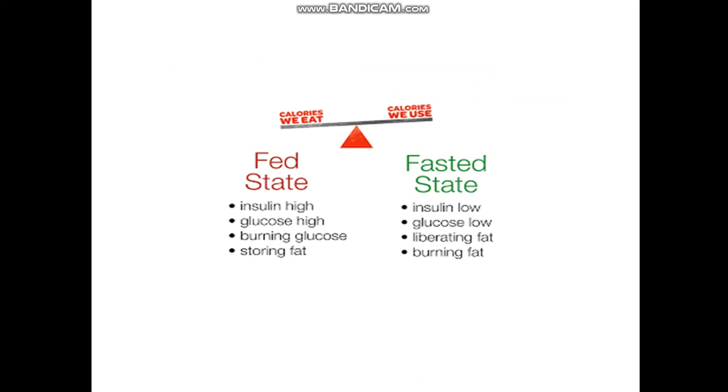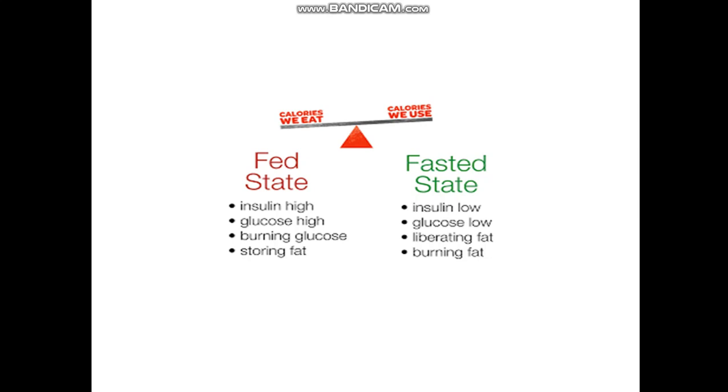Here you see the calories we eat and calories we use. What happens during fed state and what happens during fasted state to our body, our cells, our different tissues, our different organs, and the metabolism of different food materials?